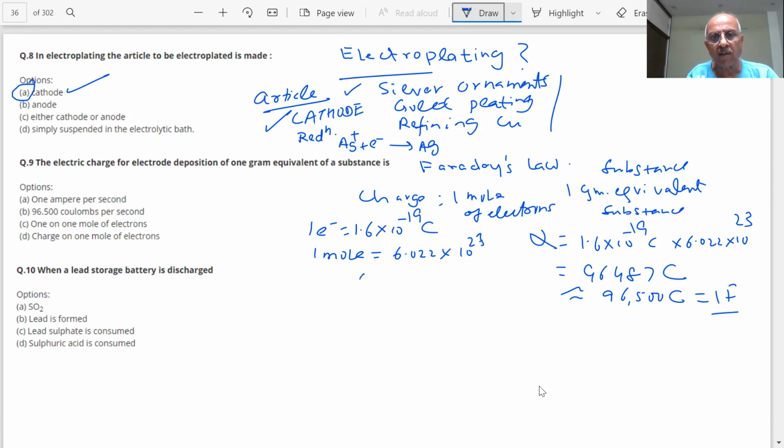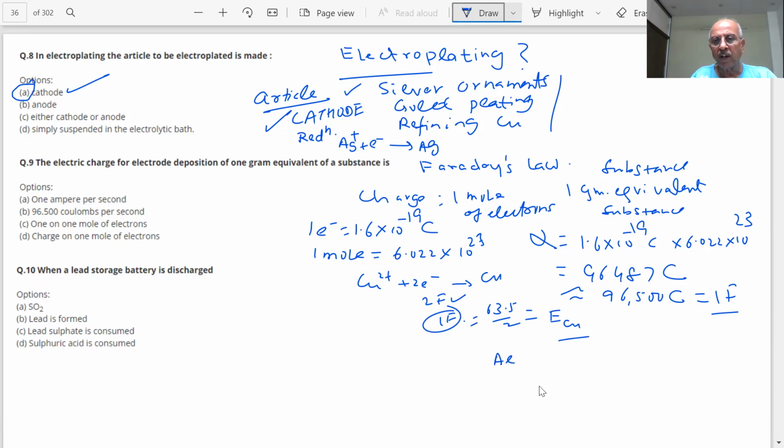If you have copper 2 plus, student, and you want to deposit 1 mole of copper, you will need 2 Faraday. But if I have 1 Faraday, then you will get 63.5 by 2, which is the equivalent weight of copper. Clear? Yes, sir. So 1 Faraday of charge will always deposit 1 gram equivalent of the substance. If I take aluminium, how much will be deposited by 1 Faraday?